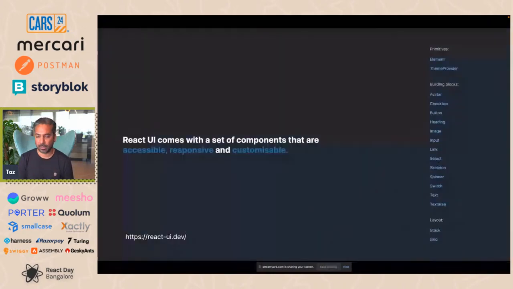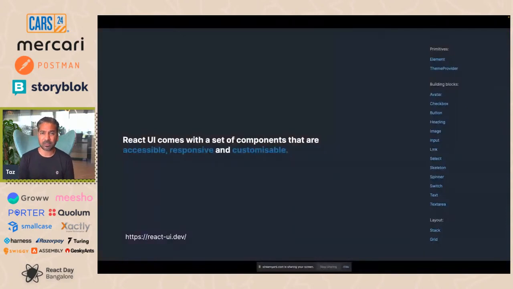So basically, around the time that I was looking at the solution to solve my responsiveness problems in React Native, it was around 2020, and Siddharth came out with React UI. The website itself says React UI comes with a set of components that are accessible, responsive, and customizable. That sounds like exactly what I want. It also has a list of components that it ships with. Reading from the right, there's element, link, select, text, text area, and so on. And critically at the bottom, there's stack and grid to help you build a layout, essentially composing those other building blocks into them.